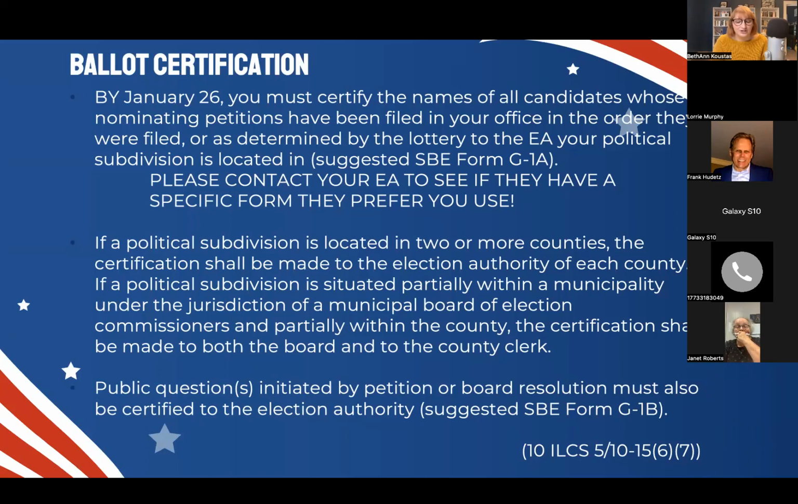If a political subdivision is located in 2 or more counties, the certification shall be made to the election authority of each county. If a political subdivision is situated partially within a municipality under the jurisdiction of a municipal board of election commissioners and partially within the county, the certification shall be made to both the board and the county clerk. Public questions initiated by petition or board resolution must also be certified to the election authority. This is also a suggested form by us, which is G1B. Again, contact your election authority. You never know, they might have a different form they prefer.